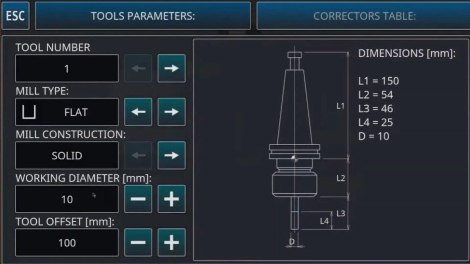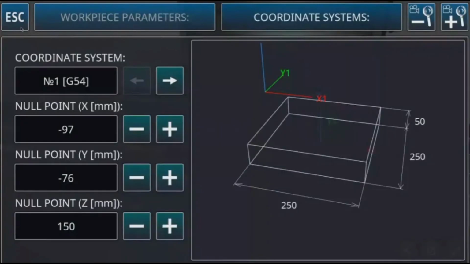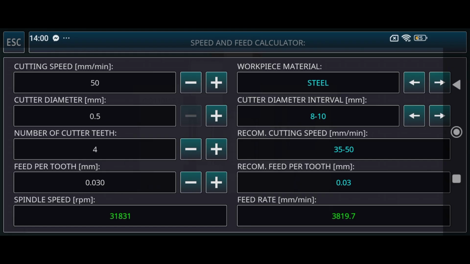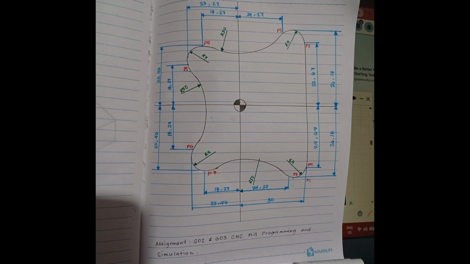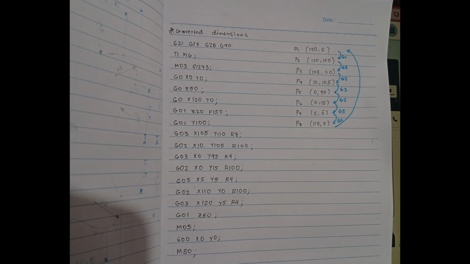So first, I modify the tool parameters, coordinate systems, and the speed and feed calculator. So here is the given sample. Next is the converted dimensions program code.